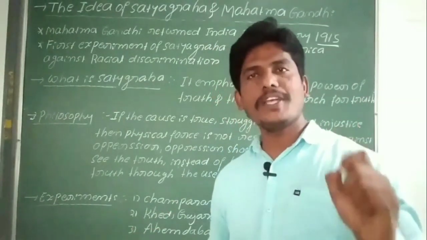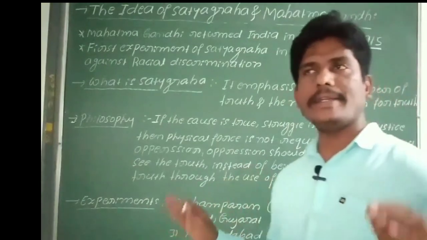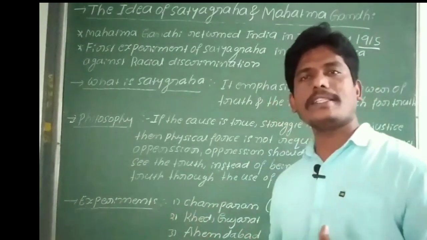So these were the major experiments of Satyagraha by Gandhiji in various places in India.